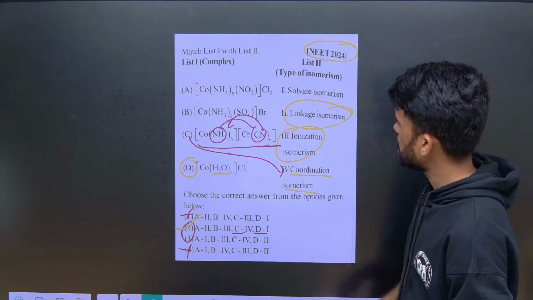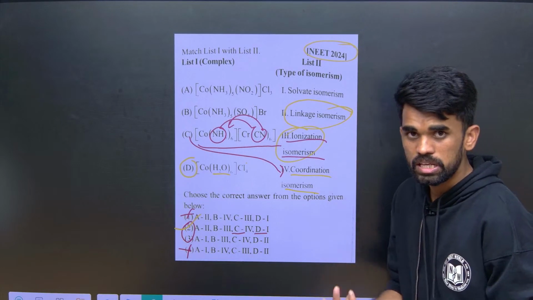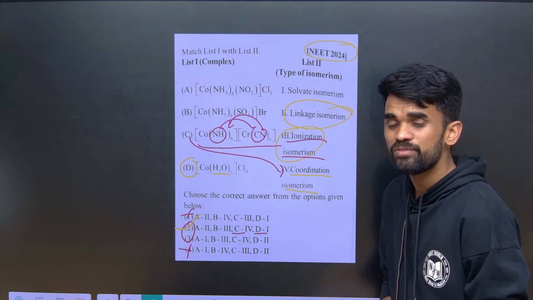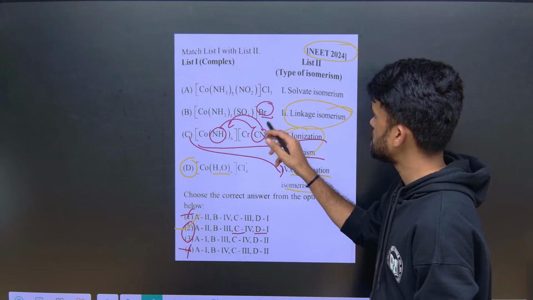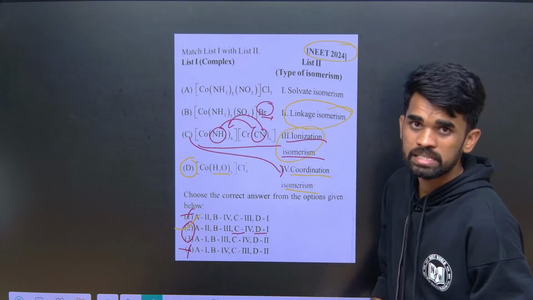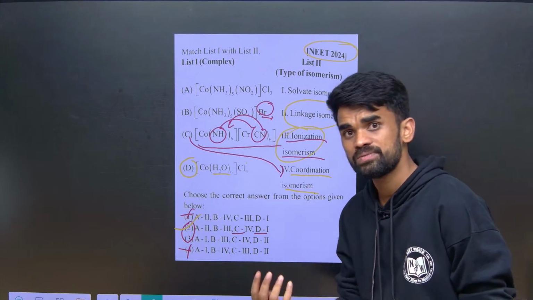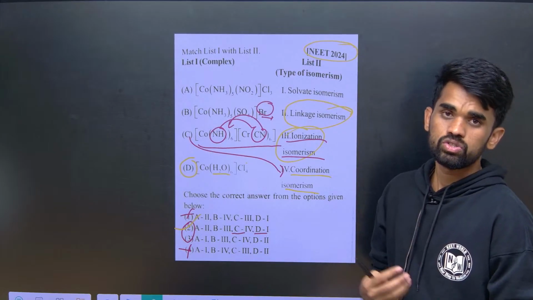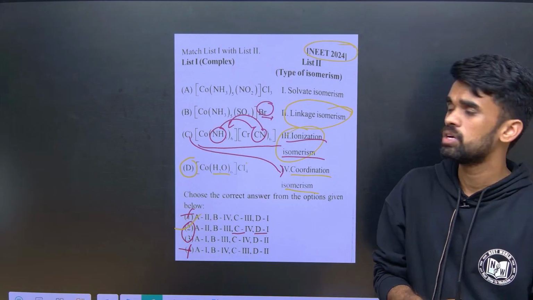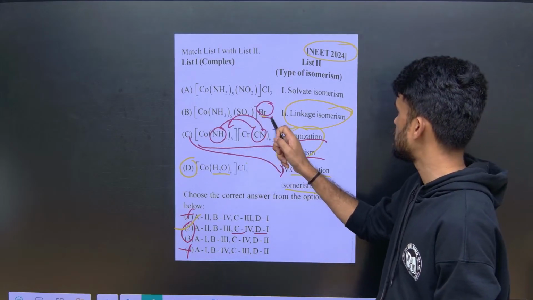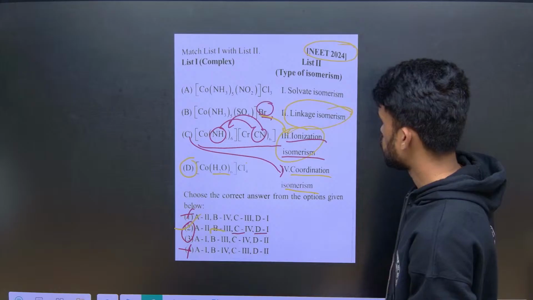Okay, so by looking at the other options also, here ionization isomerism means upon ionization the compounds will release different ions, but they have the same molecular formula. For example, in this case, if we ionize this complex, we will get bromide ion as an ion. Now if we exchange this bromide inside, sulfate outside, in that case we will get sulfate ion as an ion. So we are getting two different ions for the same molecular formula containing compounds. Therefore, B is considered to show ionization isomerism. So B3.